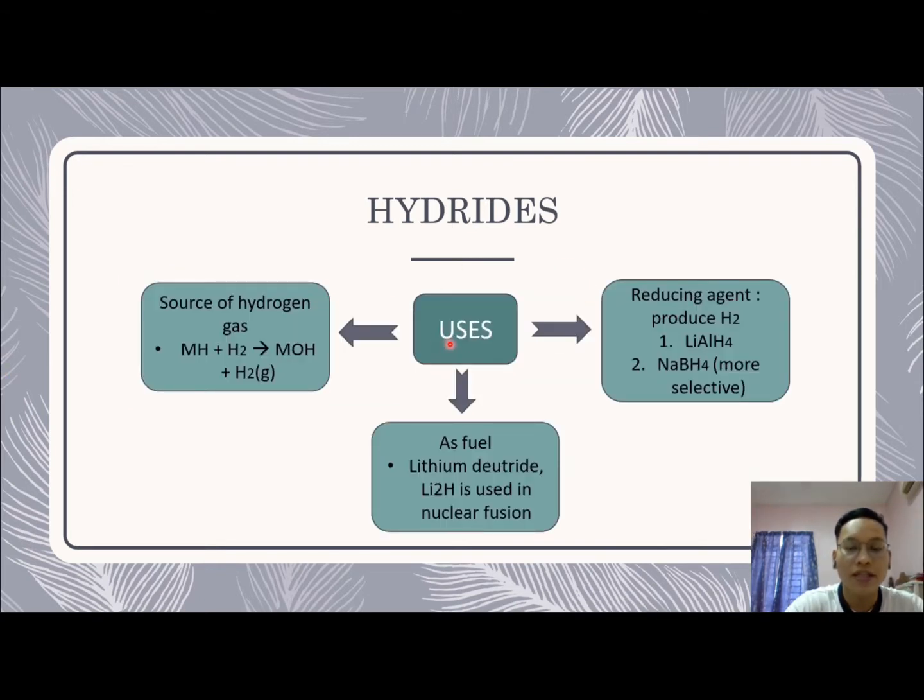So these are the uses of hydride. First one is as a reducing agent. We have two: lithium aluminum hydride and also sodium borohydride. The second one is more selective because it does not reduce C double bond C. Next is as a fuel. Lithium deuteride is used in nuclear fusion. The last one is as a source of hydrogen gas. As we know from this general equation, the product is hydrogen gas.